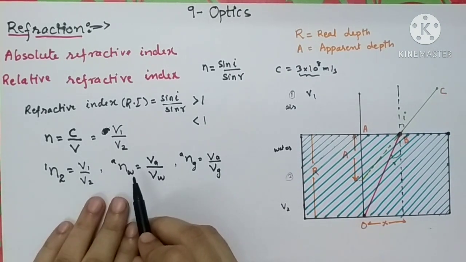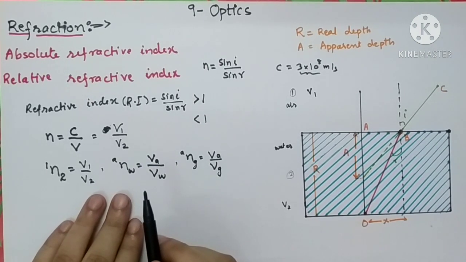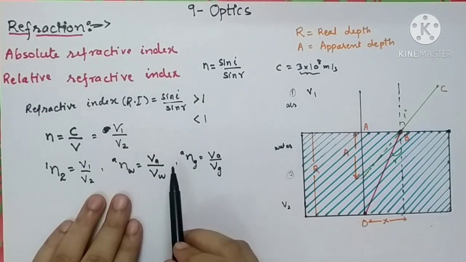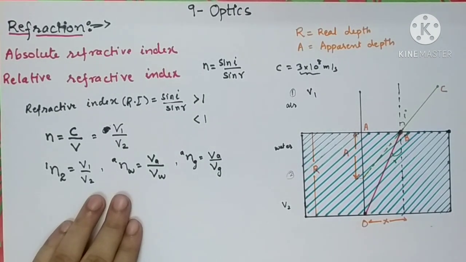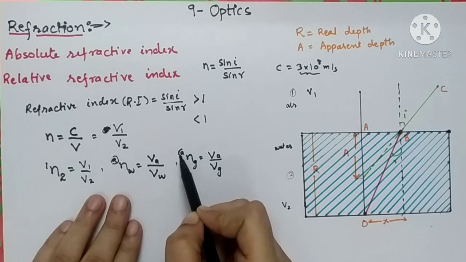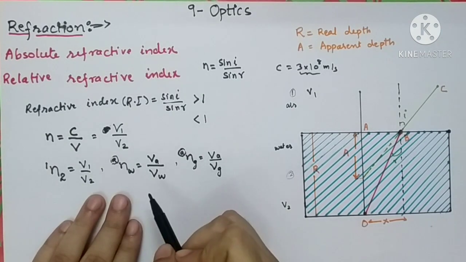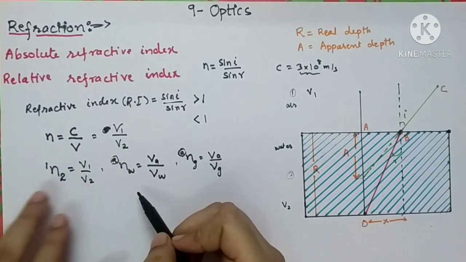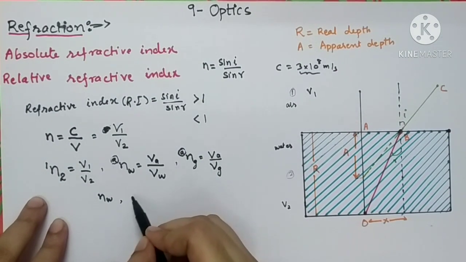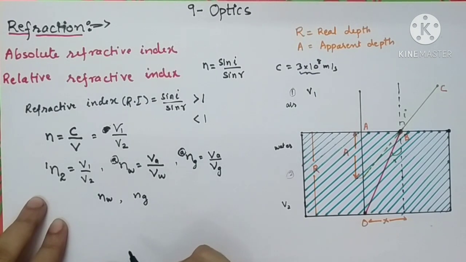Just see here, we all know that light has a constant velocity in air. So if your first medium is air or vacuum, there is no need to mention it. If you are comparing your refractive index with respect to air or vacuum, you can directly write it as nw for water and ng for glass. It is understood that your first medium is air over here.